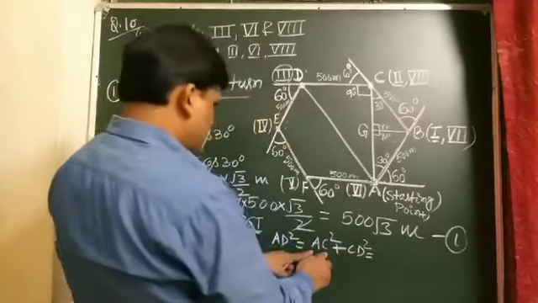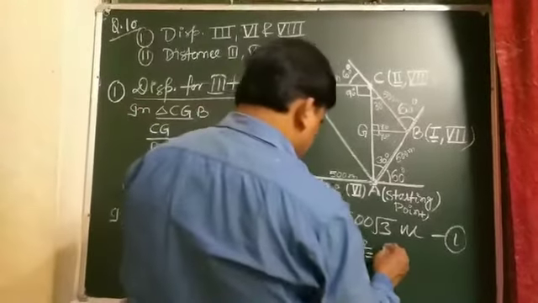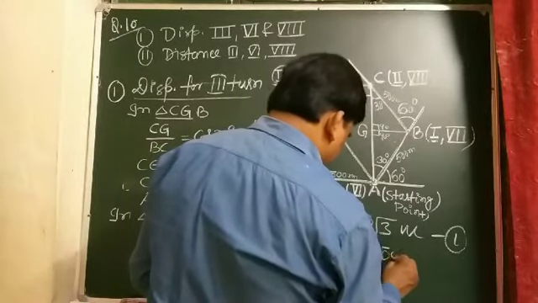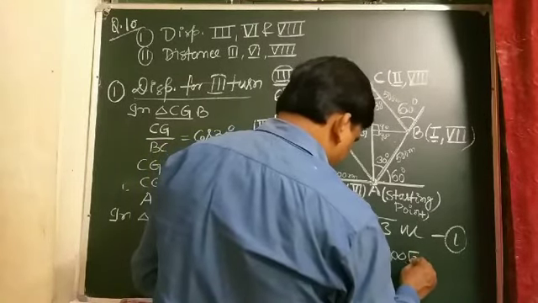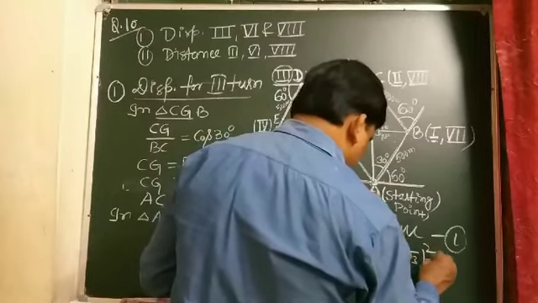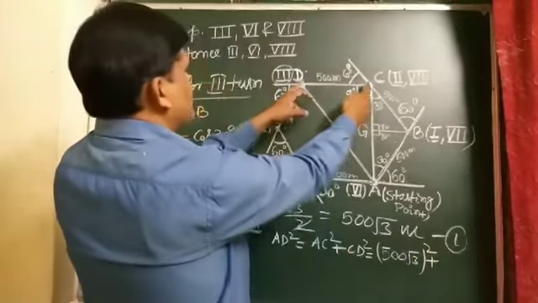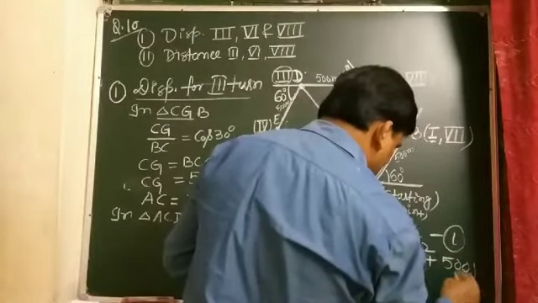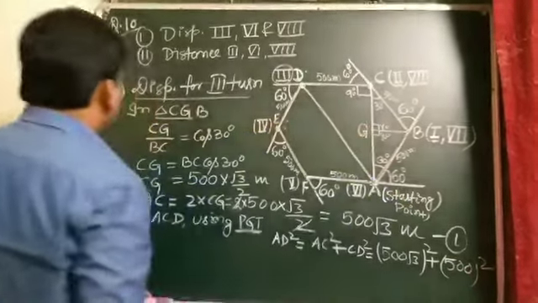AC square is 500 root 3 square, plus CD square, which means 500 meter square. So this will be 500 meter square.